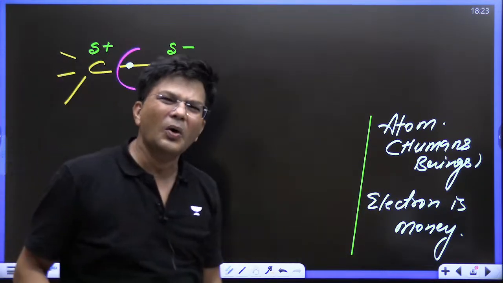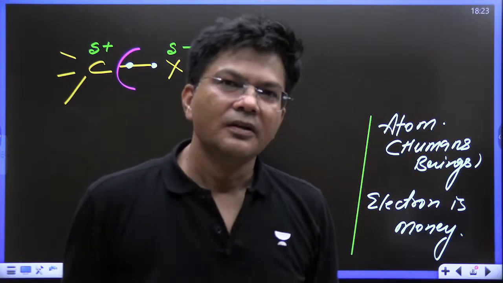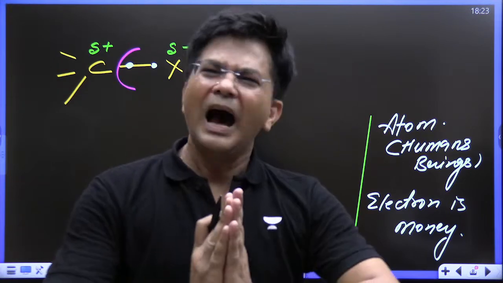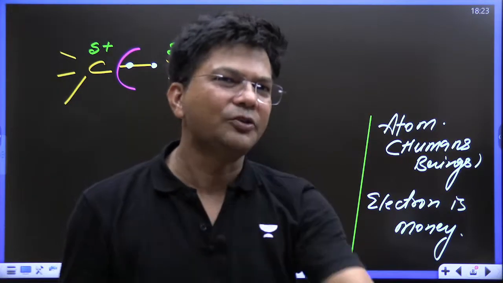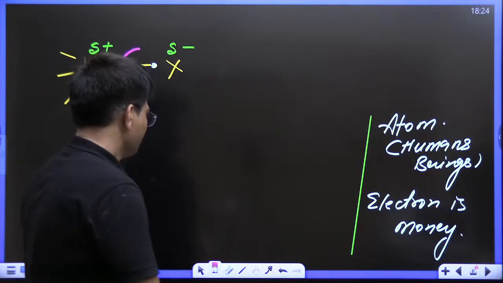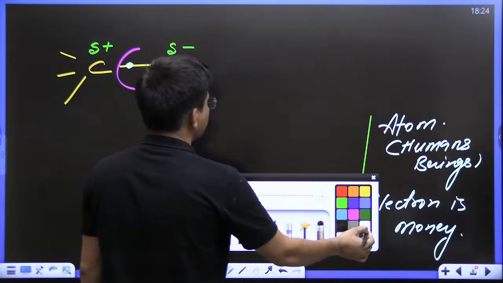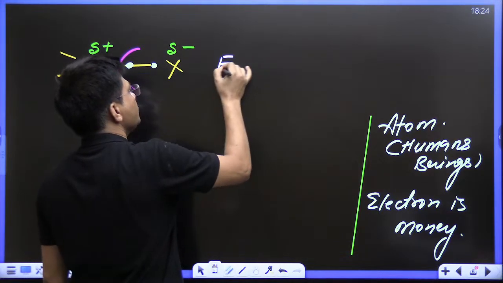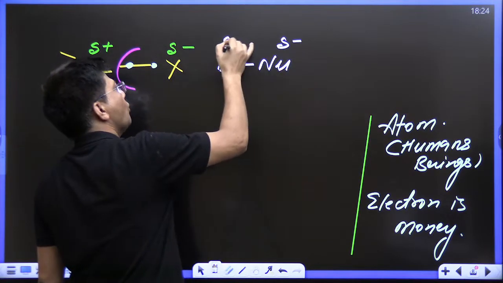Carbon is saying, oh X, you want to go away from my life? Please don't go. I can't live without you. X is saying, okay, let me see to it. But one day in their town, somebody has taken the entry. See, Nu. This Nu was also having a cold war.